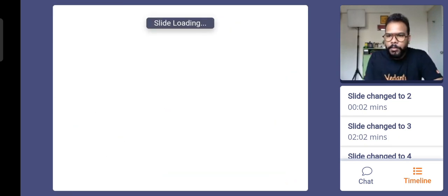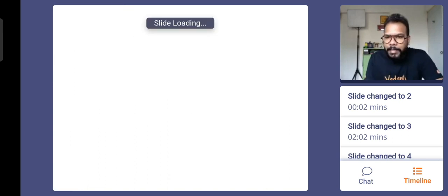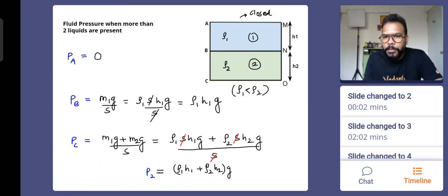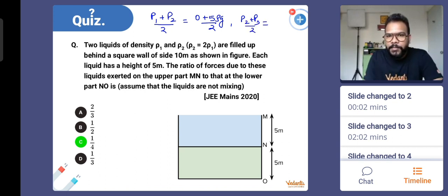Okay, so H2 should be 10, na? What was H2? Was it 10? Sudhir, what was H2? H1 plus H2 or just H2? Understood? So P1 plus P2 by 2, the average value, is 0 plus 5 rho G by 2. Okay, and similarly P2 plus P3 by 2, that is 5 plus 15, 20 rho G by 2.